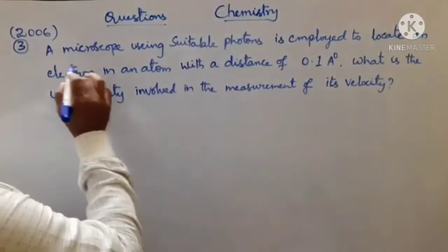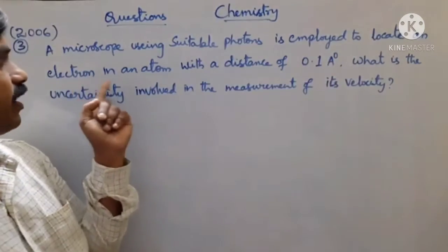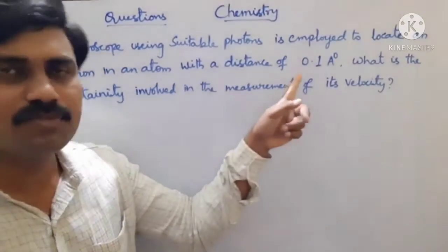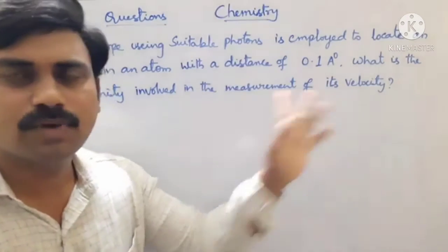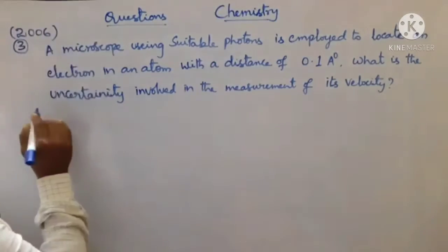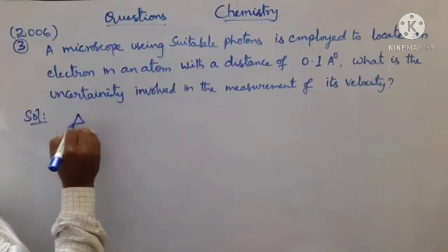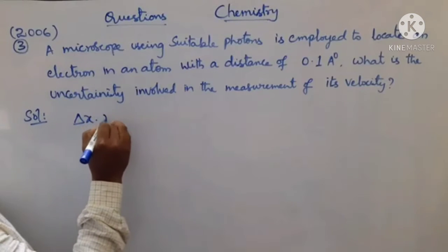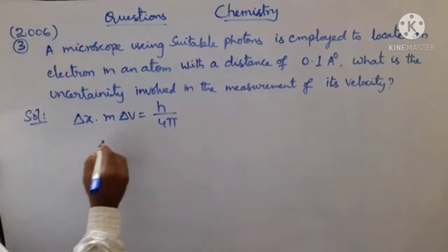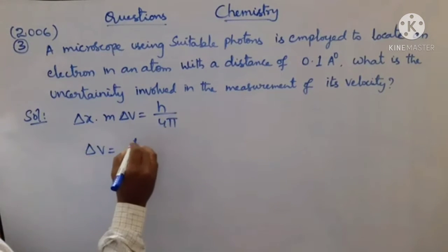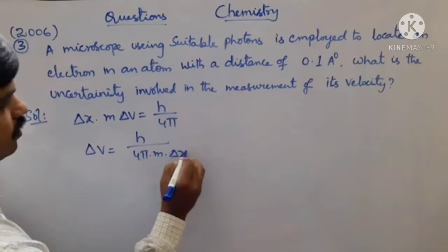Look at the next problem. A microscope using suitable photons is employed to locate an electron in an atom within a distance of 0.1 angstroms. What is the uncertainty involved in the measurement of its velocity? It means, according to Heisenberg uncertainty principle, delta x into m delta v is equal to h by 4 pi. Now, delta v is equal to h by 4 pi into m into delta x.